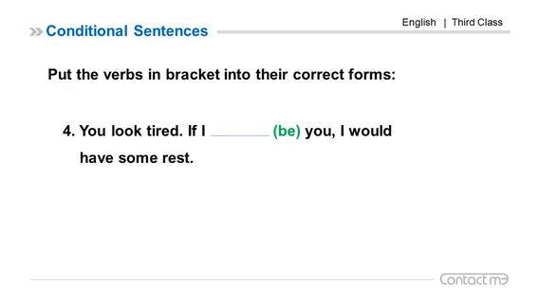Number 4. You look tired. If I be you, I would have some rest. This is a real past. Would have, conditional tense, would plus infinitive have. So we should put it in past. Instead of was, it is better to put were. If I were you, I would have some rest.